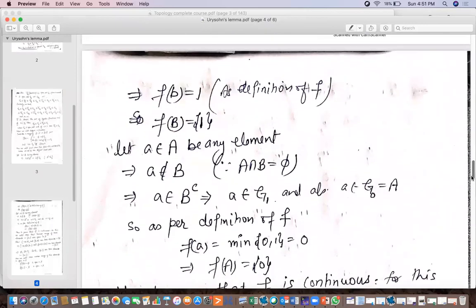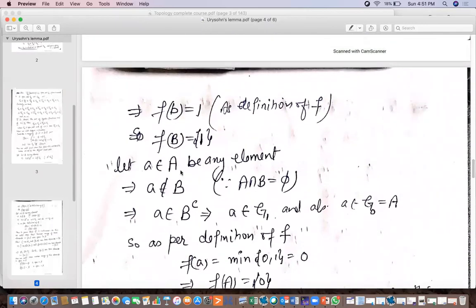Now we will show that f of A is mapped on 0. So let a belong to A be any element. This implies a does not belong to B because A and B are disjoint sets. If a does not belong to B, then a belongs to B complement. So this implies a belongs to G1, and also A is actually our G0 set. So a also belongs to G0.